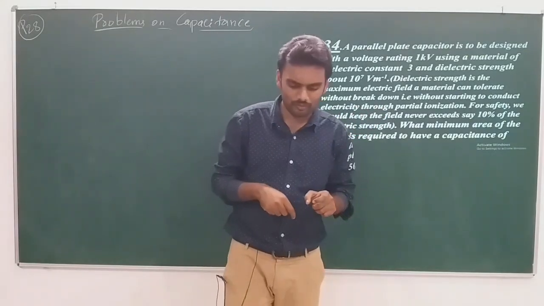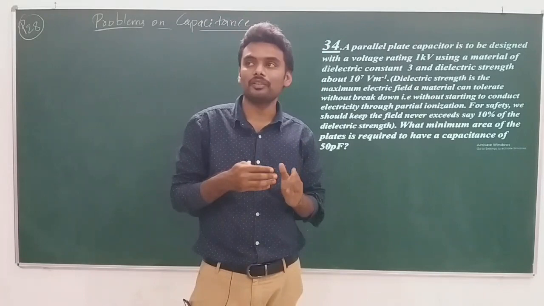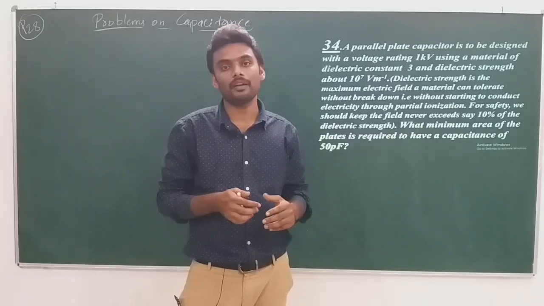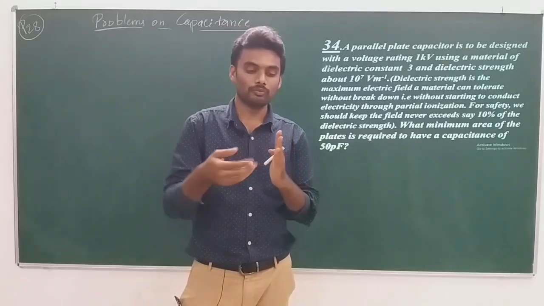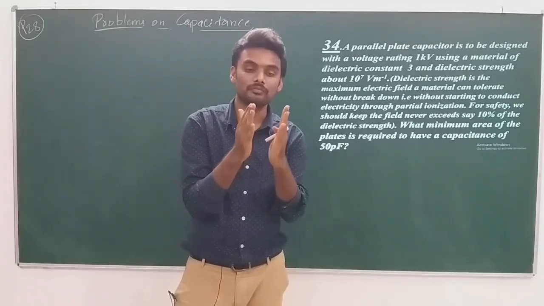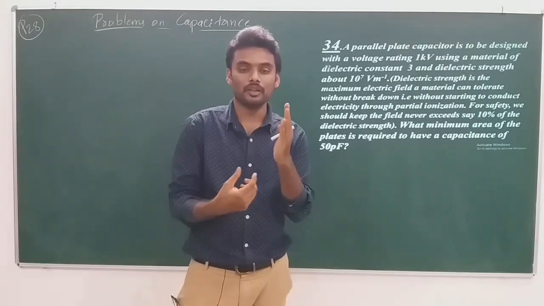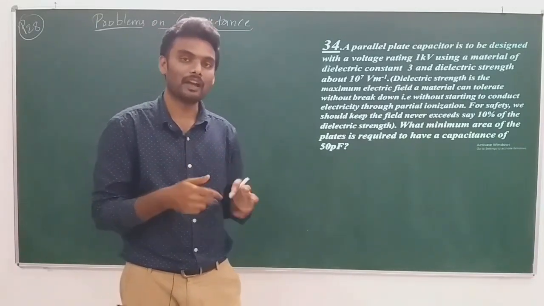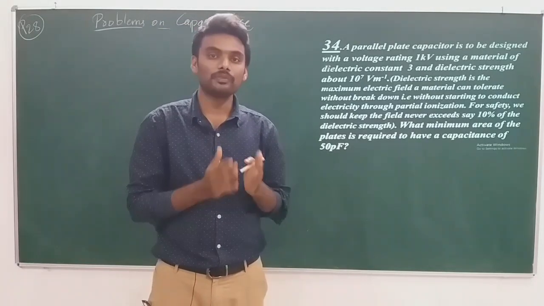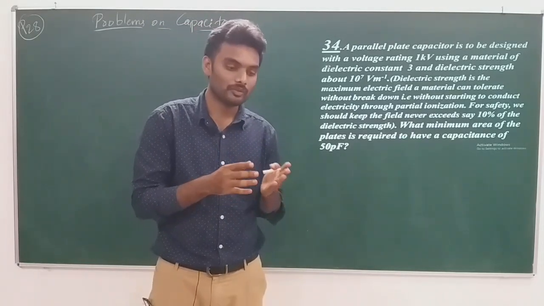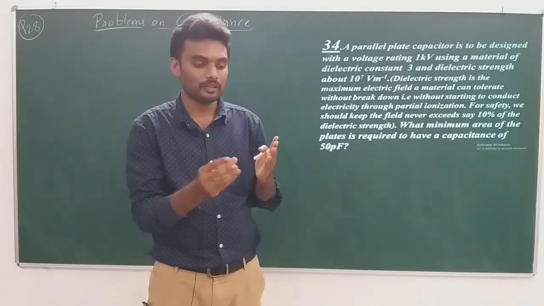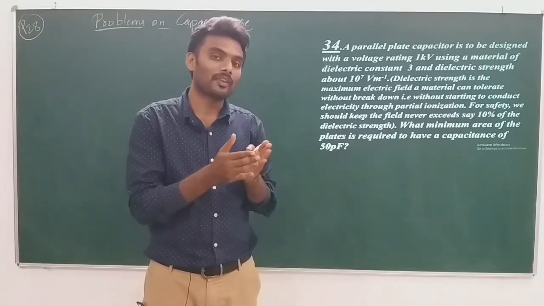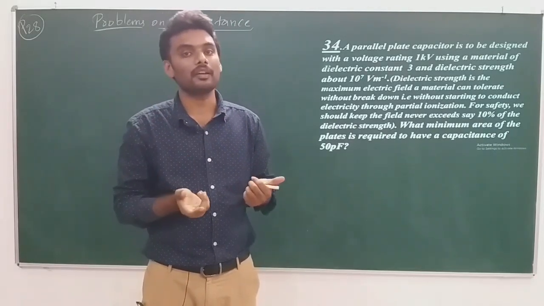What is breaking down, basically? You might have seen sparks or lightning; they are all dielectric breakdown. You take a capacitor and connect it to a battery. Every capacitor has its own ability to store charge. A capacitor meant for a small battery like 2 volt, 10 volt or 20 volt, you take the same capacitor and connect it to a 200 volt or 300 volt supply.